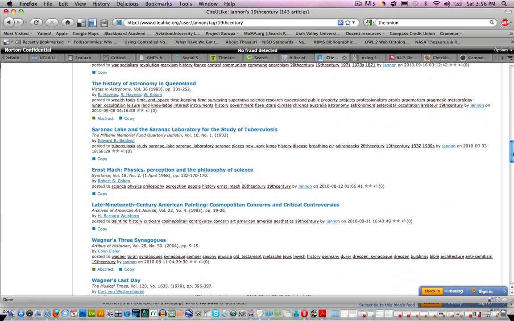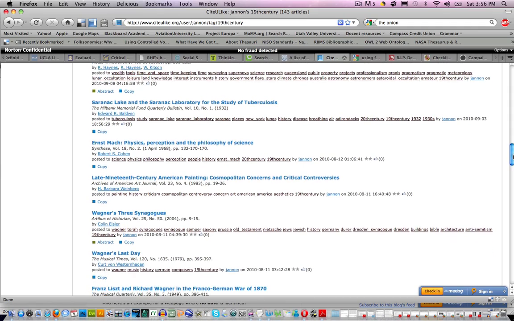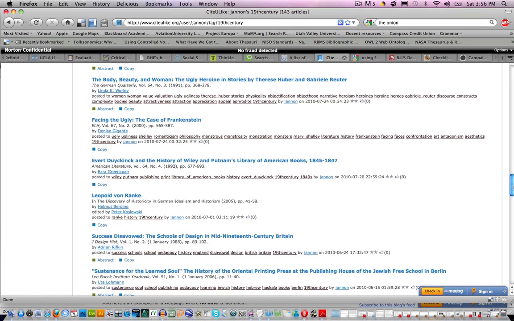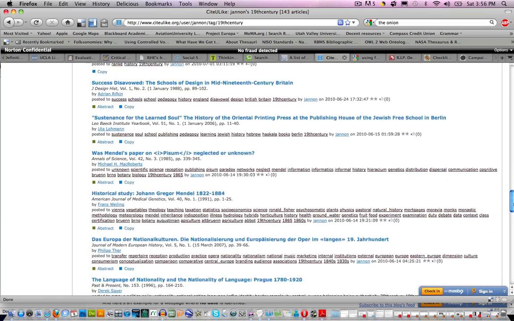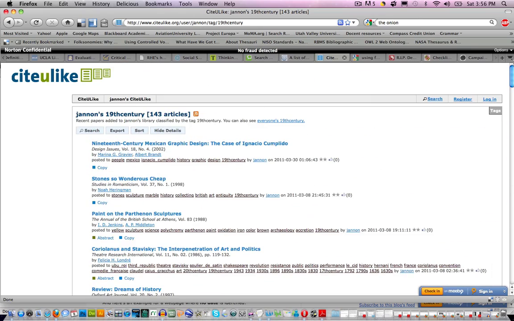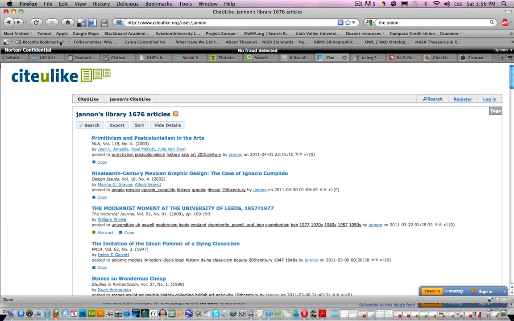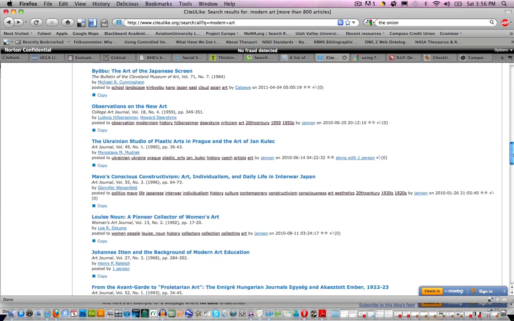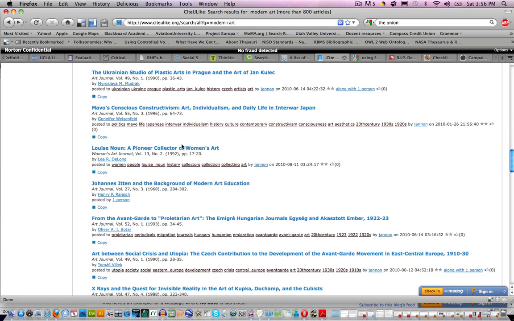So now I'm searching just in their own set of bookmarks, but it's also going to note when someone else has also tagged a similar article with the same tagging system, and I can go ahead and click on that second user and see if they may also be of interest to me. I can also, again, go back out to our main search results and go right back through and start locating other articles that may be of interest and other users that may be of interest.